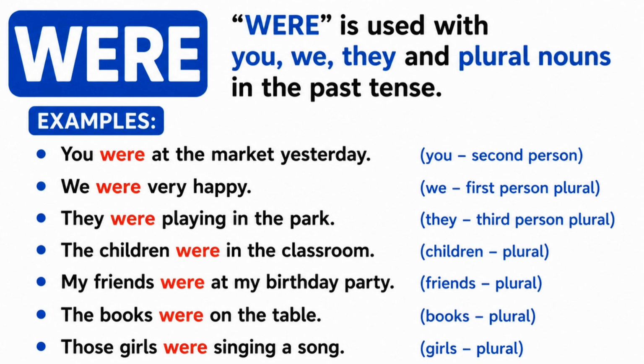The books were on the table. Those girls were singing a song. These nouns are all plural, so we use were with them.